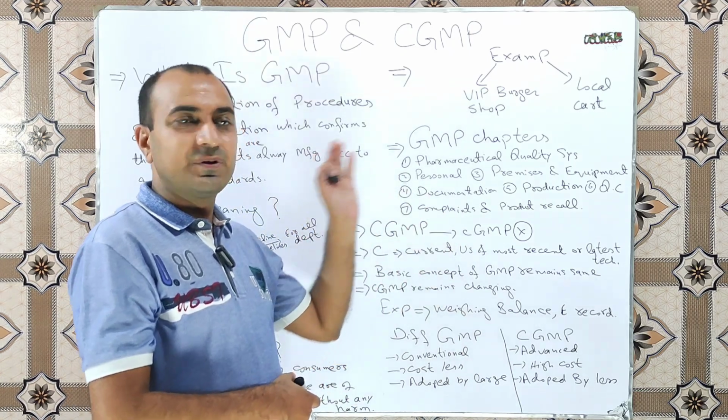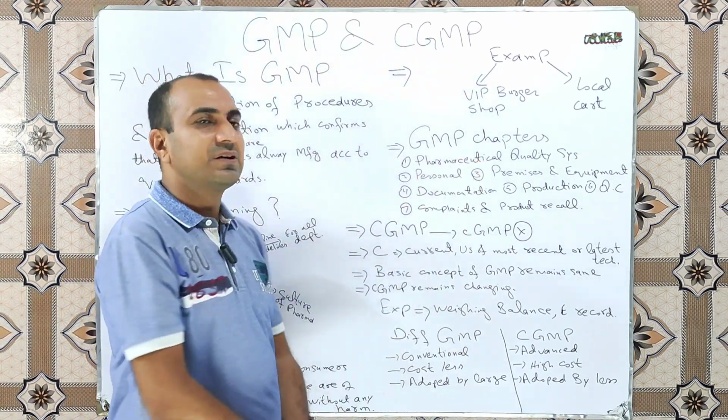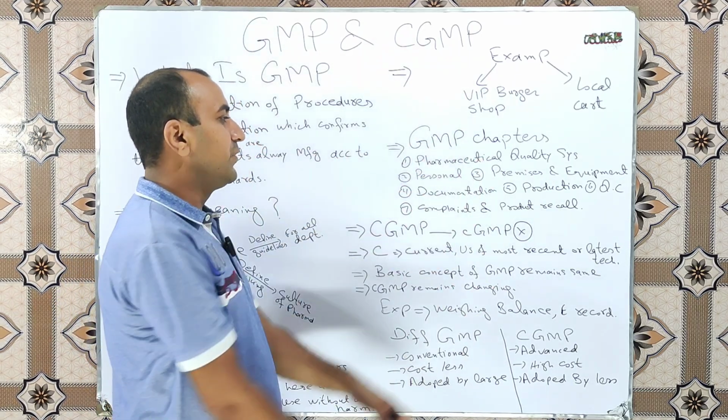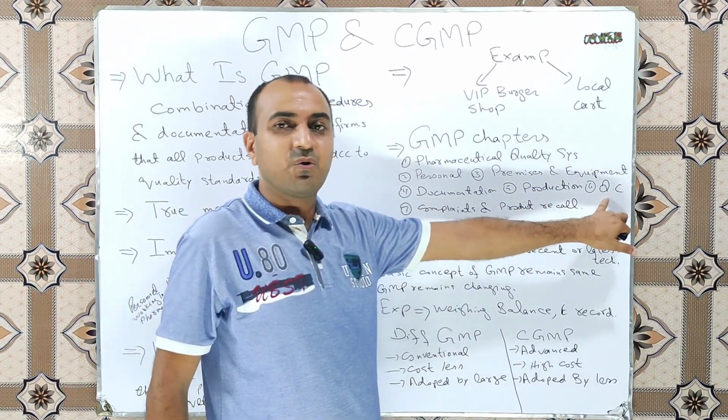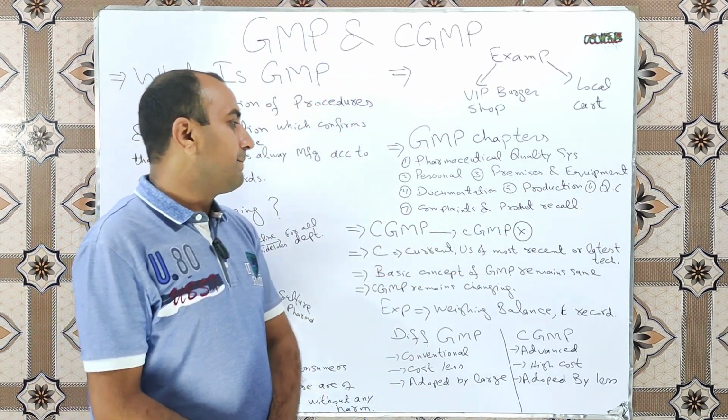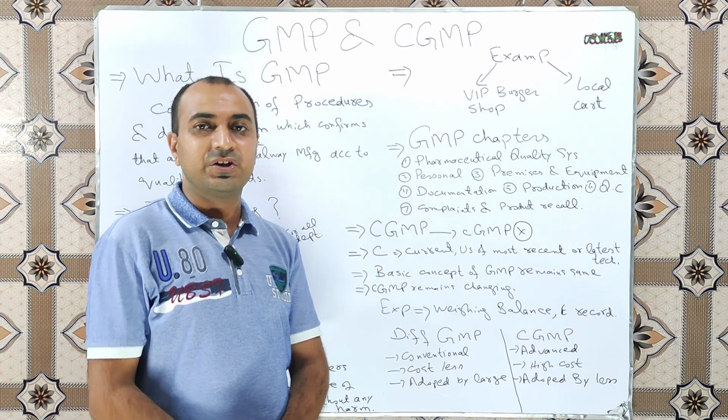Now some common chapters of GMP are the pharmaceutical quality system, personnel, premises and equipment, documentation, production, quality control, and complaints and product recall.